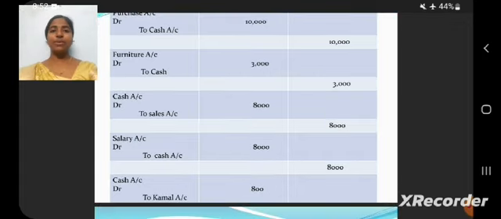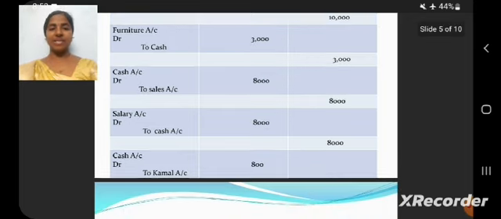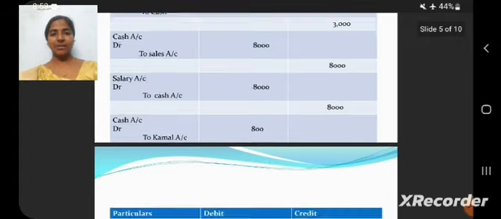Third journal is goods sold for cash. This is also a nominal account, where we credit income and gains. Cash account debit to sales account. Then next one is paid salaries. It also depends on nominal account. Salary is an expense, so we are debiting the salary account, salary account debit to cash account. Fifth journal is cash received from Kamal. We are receiving cash of rupees 800 from Kamal. The journal entry is cash account debit to Kamal account.